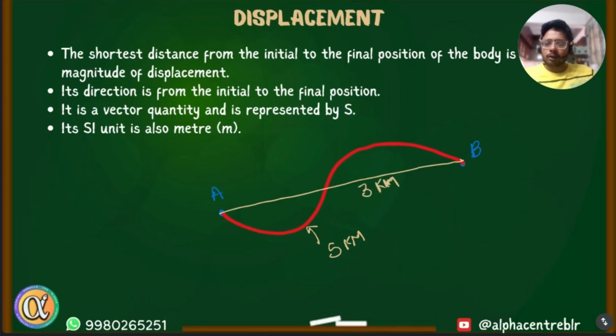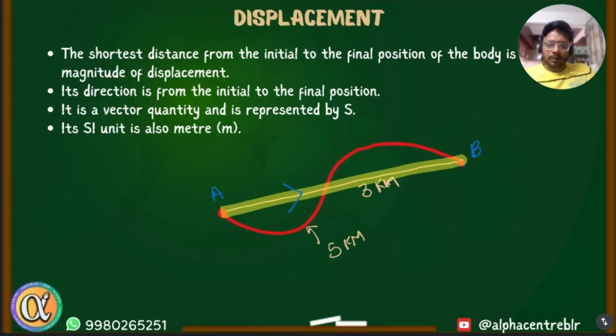So even though the body is traveling 5 kilometers, the displacement of the object is only 3 kilometers. So it is only the shortest distance from the starting to the ending point. Displacement is a vector quantity because it has a direction. So this overall displacement has a direction, like an arrow, or you can say the ray, which is directed from A to B. So this is the direction of displacement. Again, the SI unit for displacement, like distance, is meter.